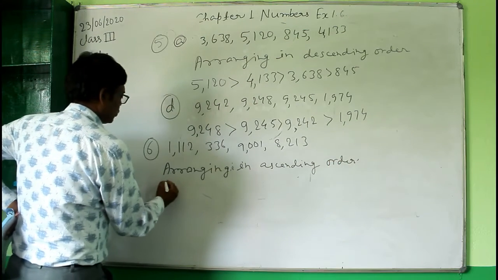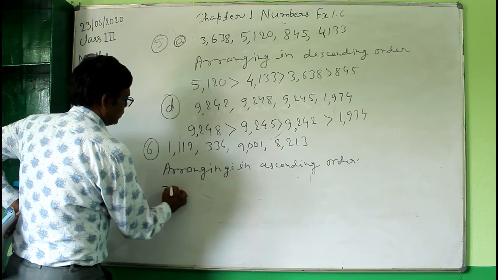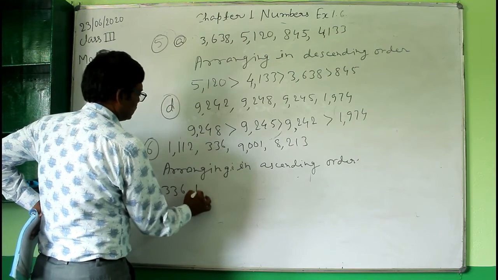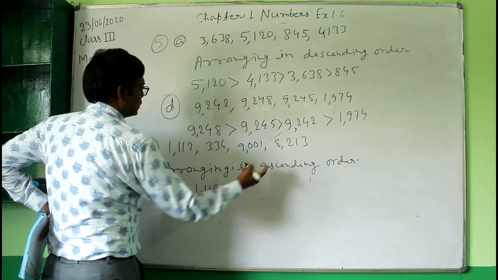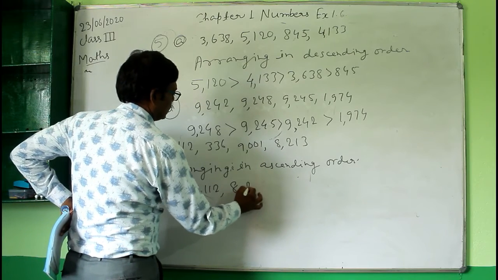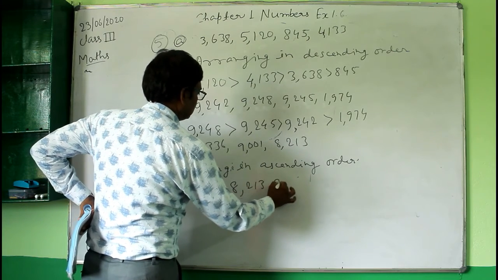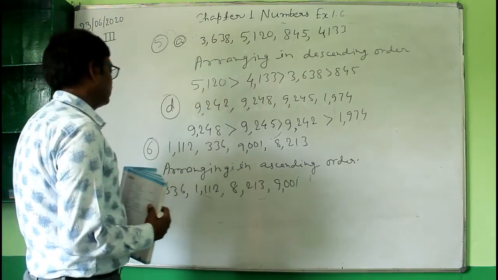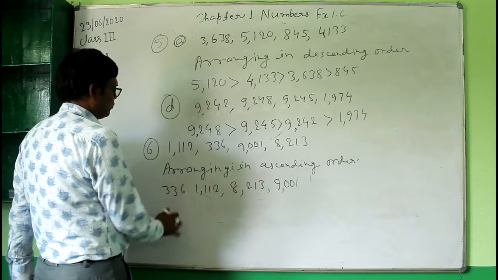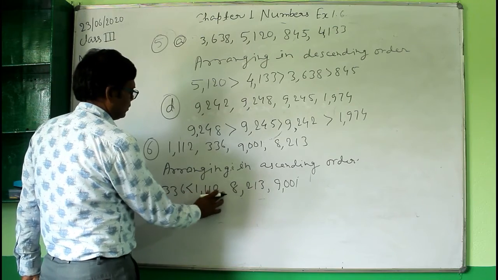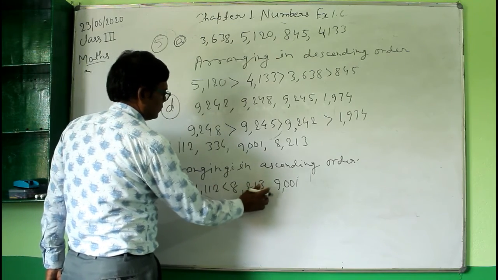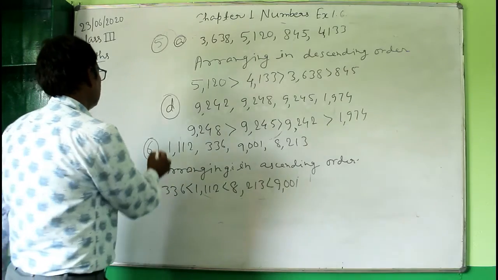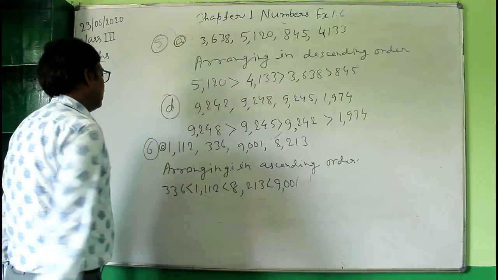In ascending order. So the first number, the smallest one, is 336. Then the next small number is 1112. The next will be 8213, and the last one is 9001. So this is the arrangement of the given numbers in the ascending order. You can here put the symbol like this, is smaller than, here like this also. Okay, so here I have arranged the given numbers in the ascending order.